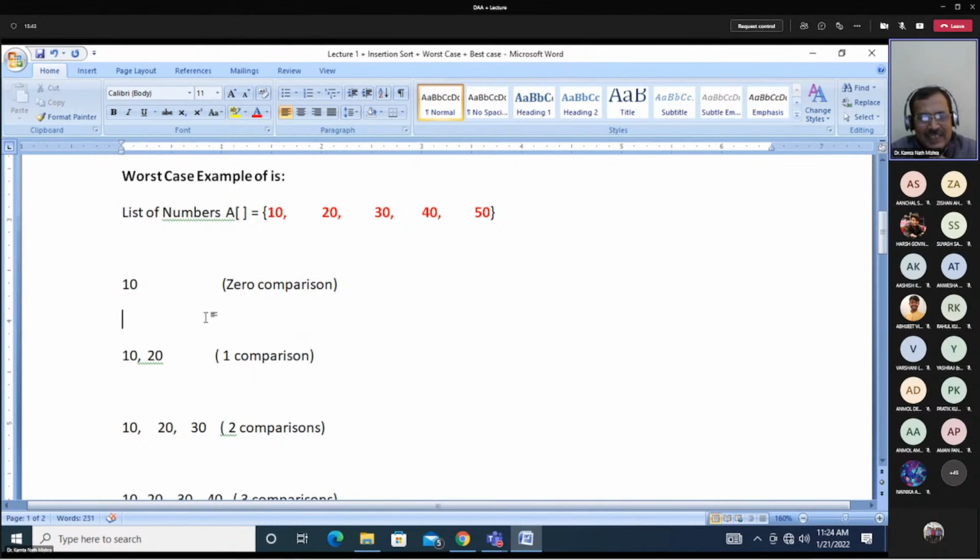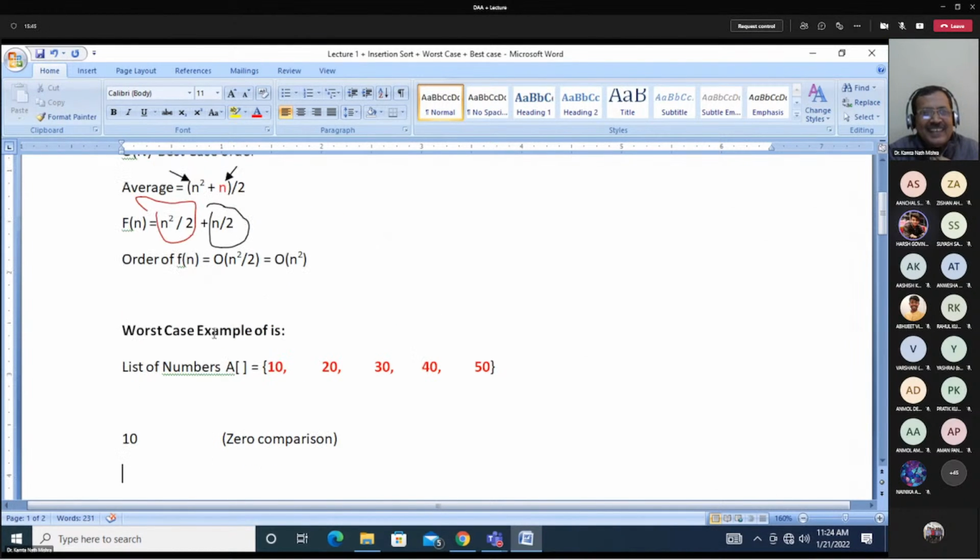First will have no comparison. It means if you are taking number 10, you will not have any comparison, and you will say that number 10 is sorted. Number 10 is placed in the array. Yes, sir. So this is why I have written 0.